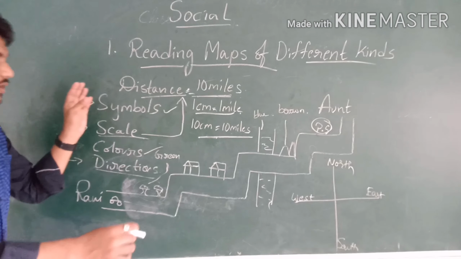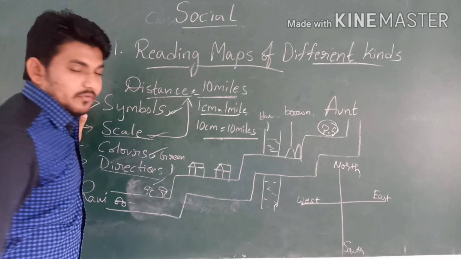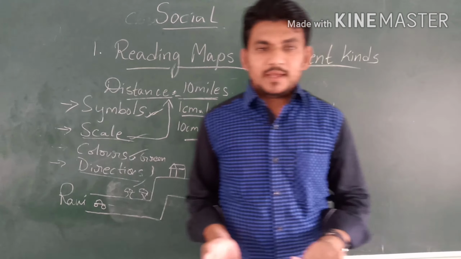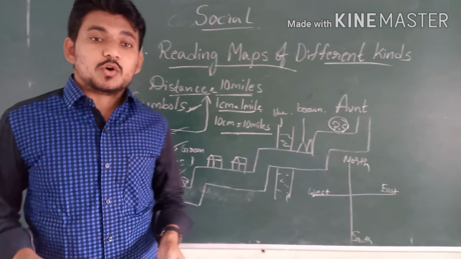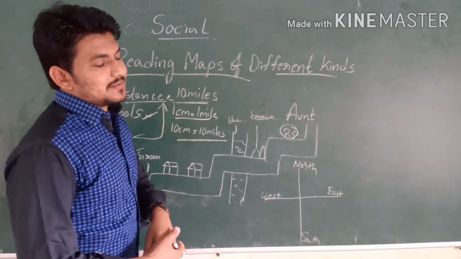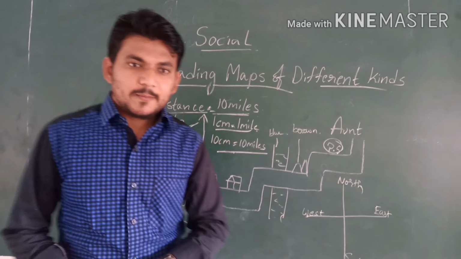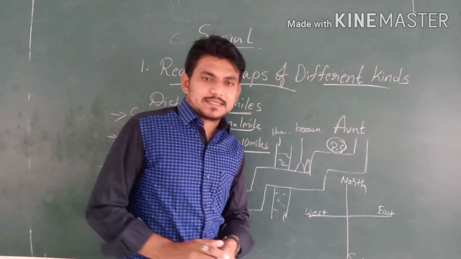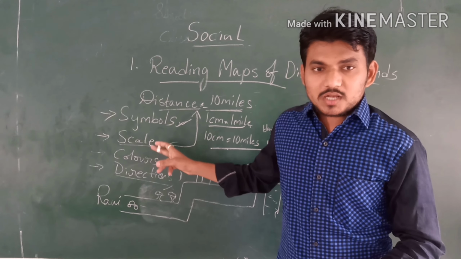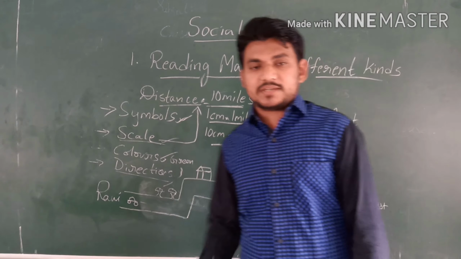Another example: if you know the symbols, scale and colors, but we don't know the directions, we cannot identify. Unless we know the directions, we cannot identify any location. For example, we can see Panyam to Kurnool, the distance is 60 kilometers. We know all the symbols. We know the scale, and we also know the distance. We know the colors also, but we don't know the directions.